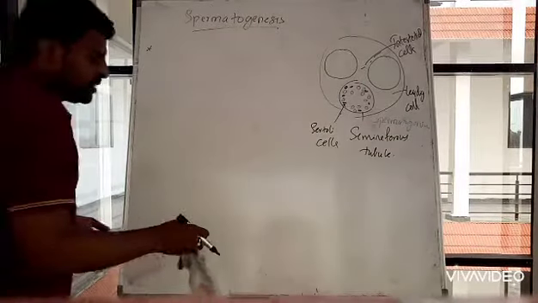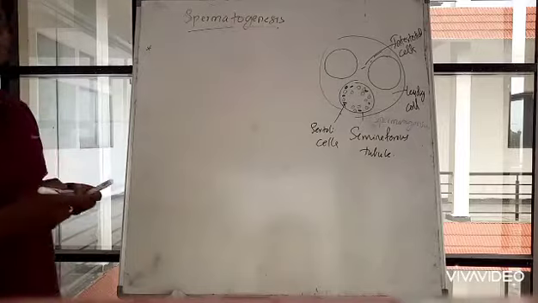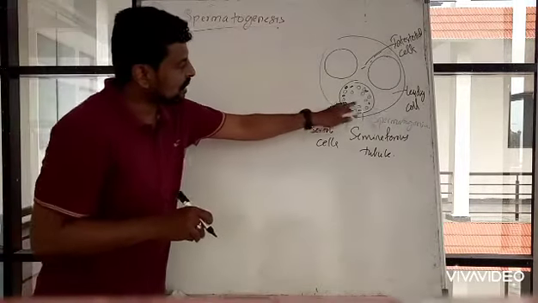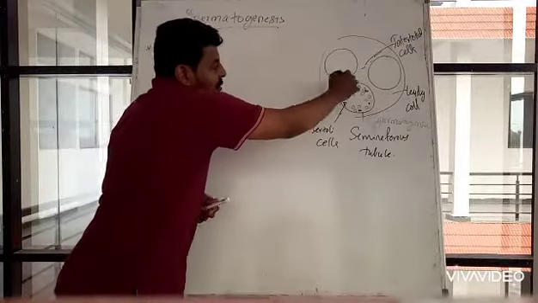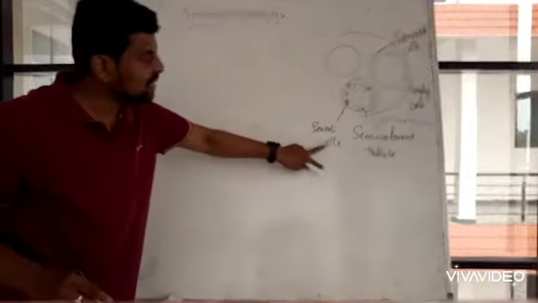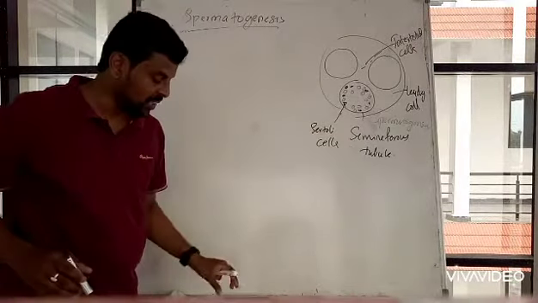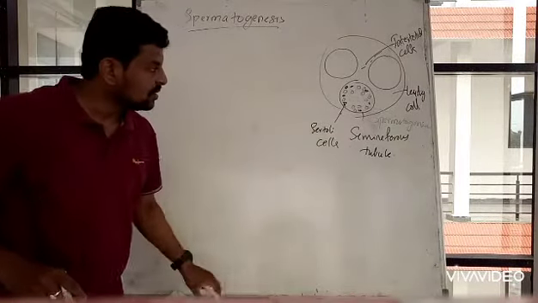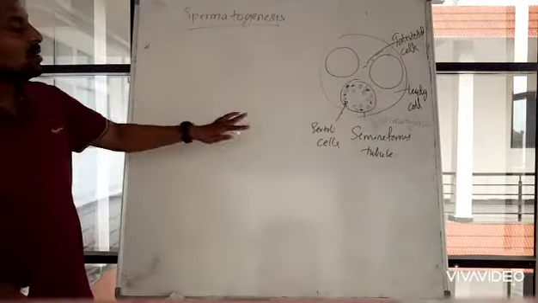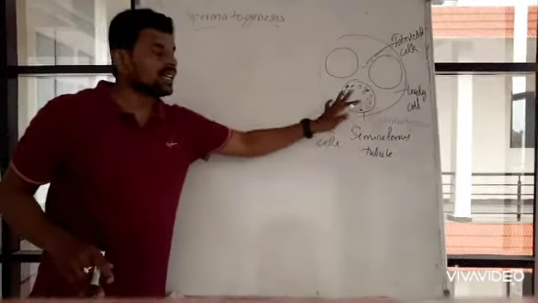So if you can recall the structure of this seminiferous tubule, two kinds of cells will be there inside each seminiferous tubule.